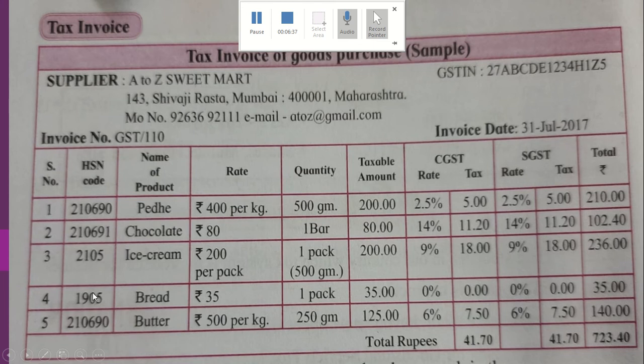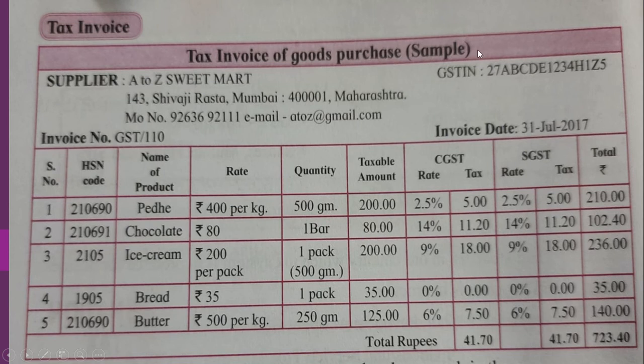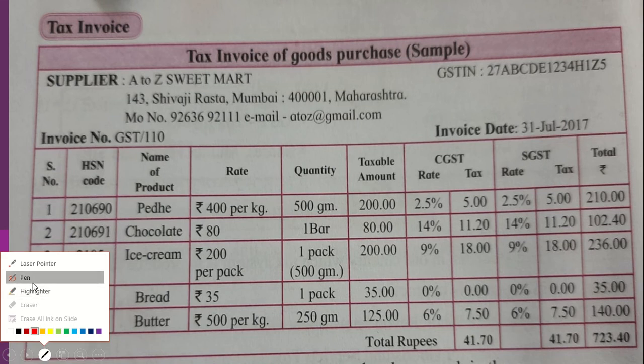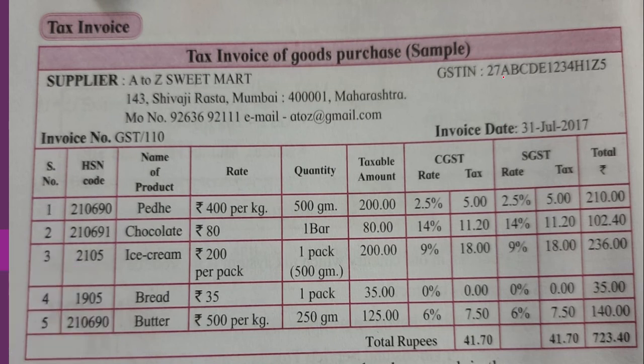Now what is this GST in number? That also we are going to study in details, but in brief I'll just tell you. GST in number is a 15-digit number, like how we have PAN card 10-digit number. Like this is a 15-digit number, and in between you can see these 10 digits, they are the PAN card number of the shop, ABCDE 1234H. So these 10 digits are the PAN card number.